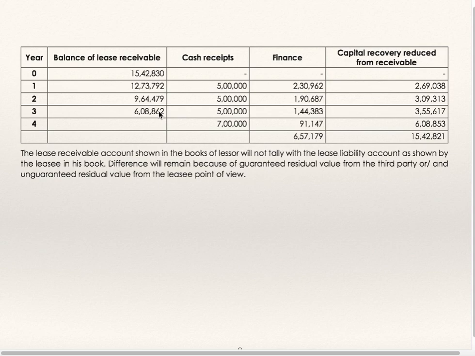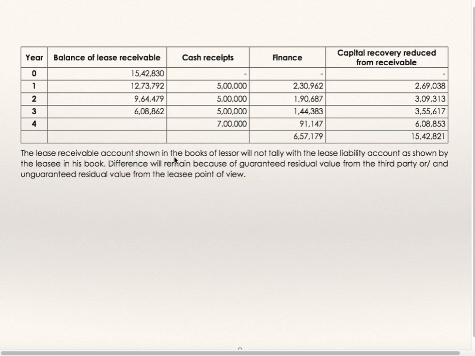Deduct it from the balance of lease receivable. On that, work out 14.97%, that is interest. 7 lakh minus interest will be principal amount. This is the total interest and this is the total principal amount.